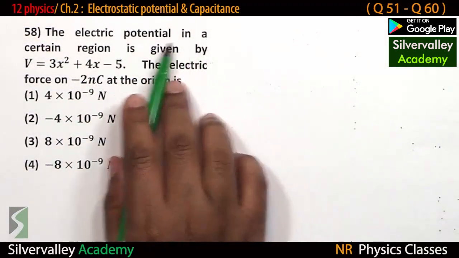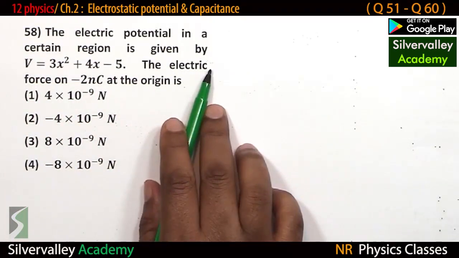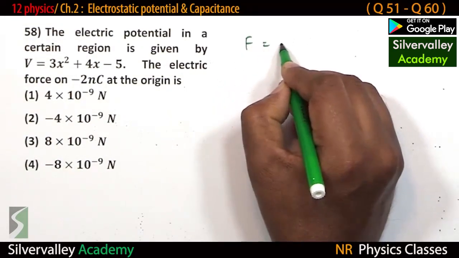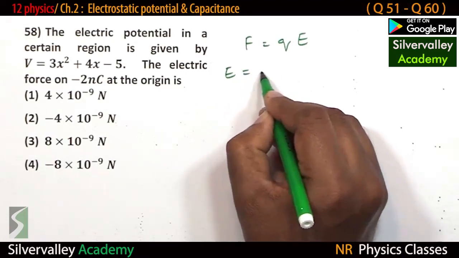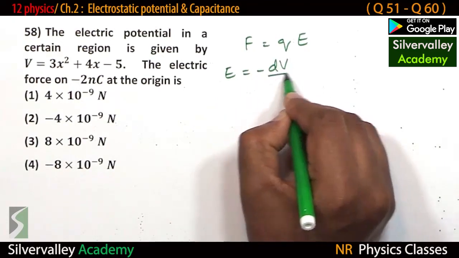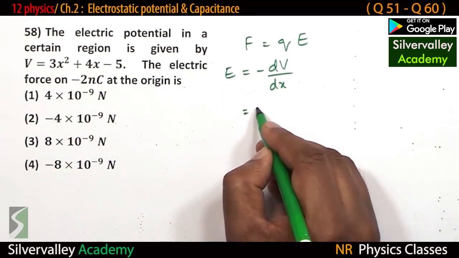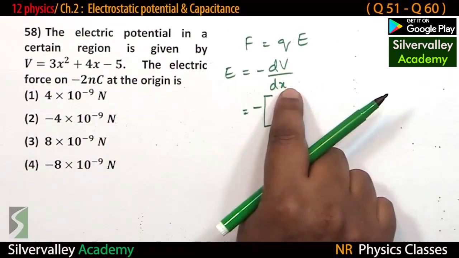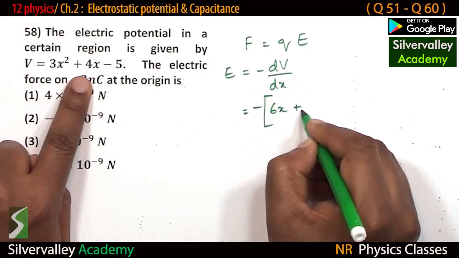The electric potential in a certain region is this: find the electric force on a charge. So electric force equals charge times electric field, and electric field is minus dV by dx. So let us find the electric field first. Minus, differentiate this with respect to x: 6x plus 4.